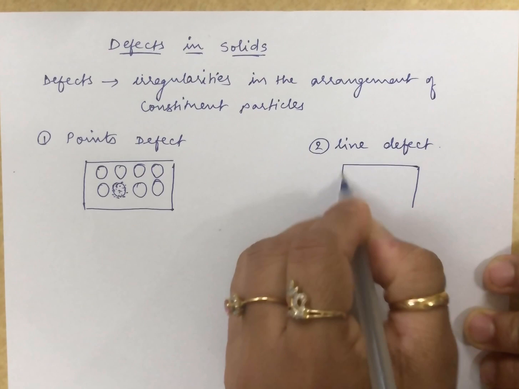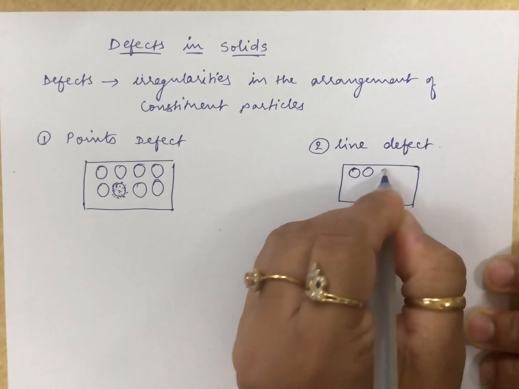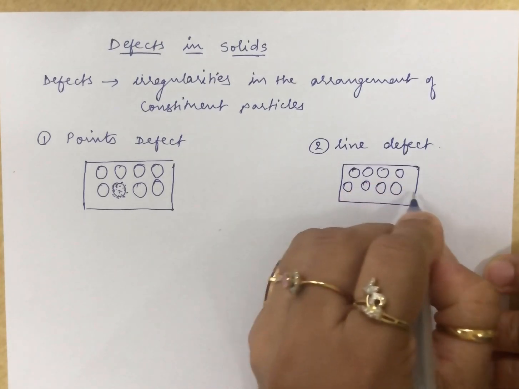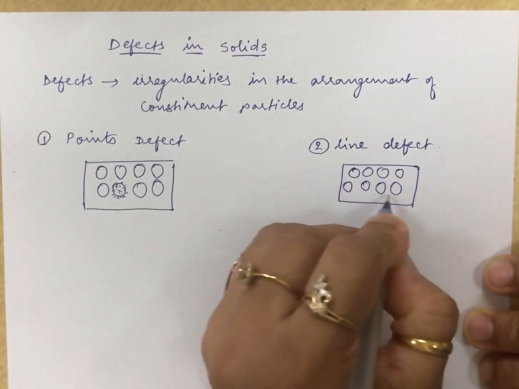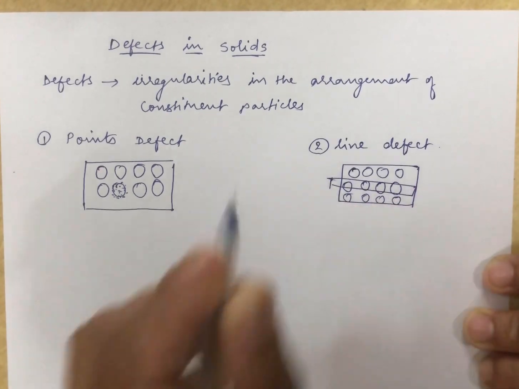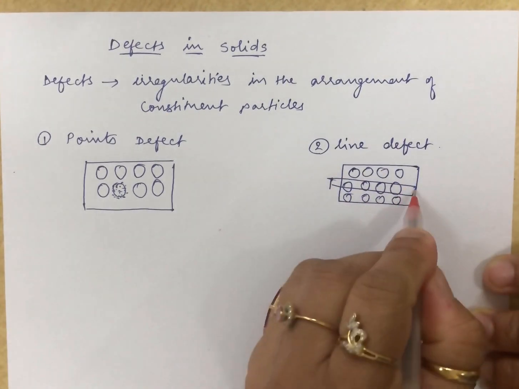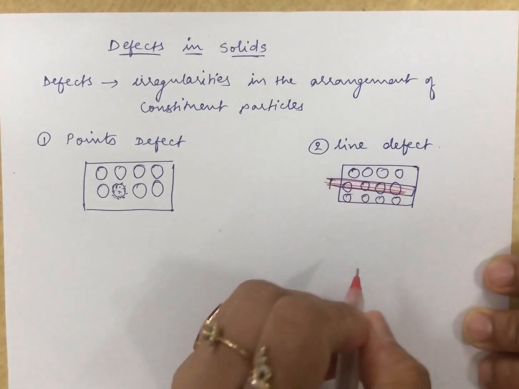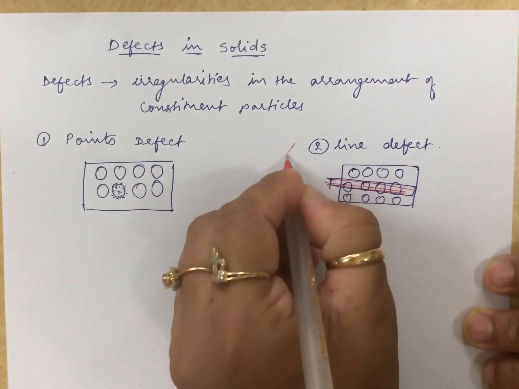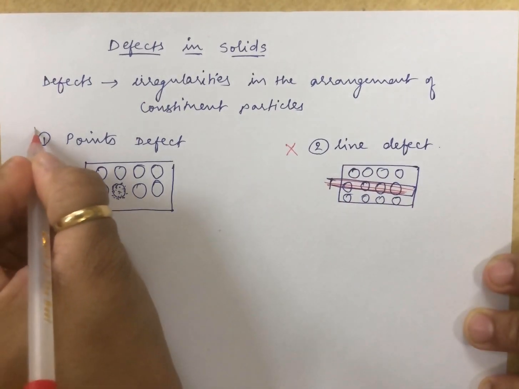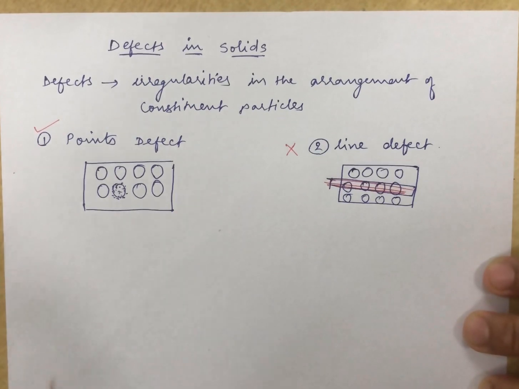But it may so happen that within the same type of crystal, a complete line of particles is moved out. Then it is referred to as a line defect. But this line defect is not in the syllabus. For 12th, let us focus on point defects only.